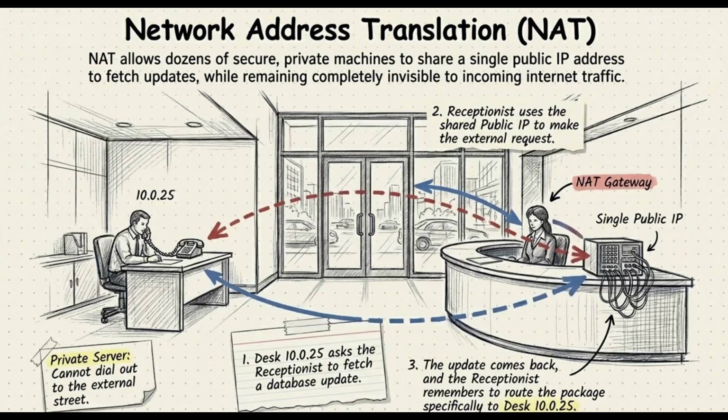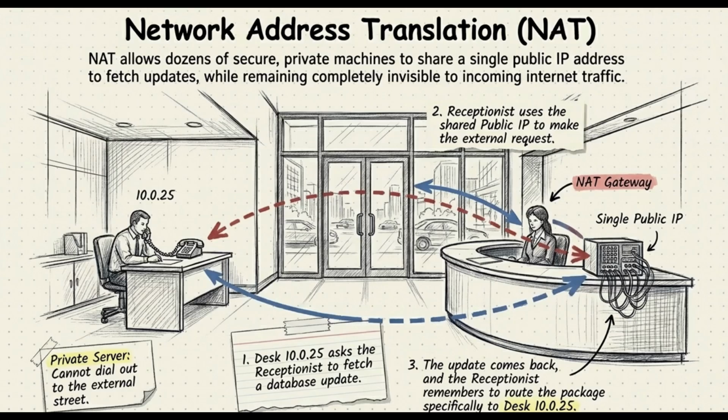When the file comes back, the receptionist remembers exactly who asked for it and securely routes the data right back to the correct internal worker. So the backend server gets its update but stays completely invisible to the outside world the entire time. It's pretty genius. And as the years roll by, our architecture inevitably has to evolve.